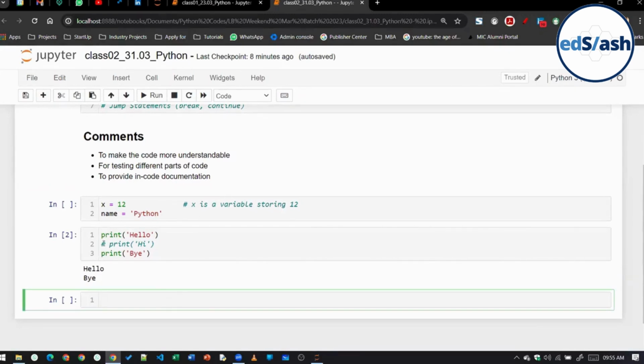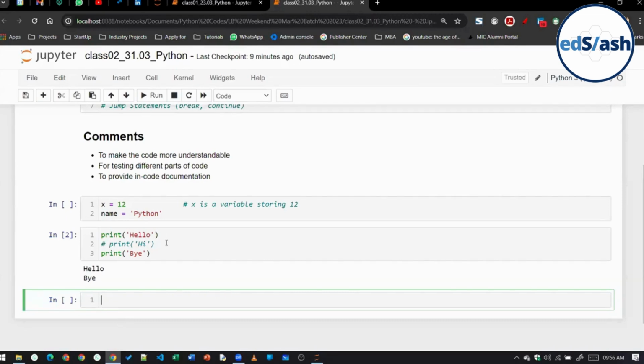But let me tell you one thing, even if you Google anywhere, online or wherever, on multiple websites, it will be written that multiple line comments are available. Like Jagdish explained in the chat, triple quotes can be used to create multiple line comments. But as per the official documentation of Python, multiple line comments are not there. Only single line comments exist. There is no concept of multiple line comments specifically in Python.